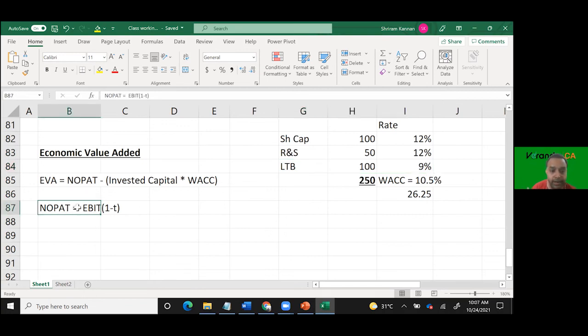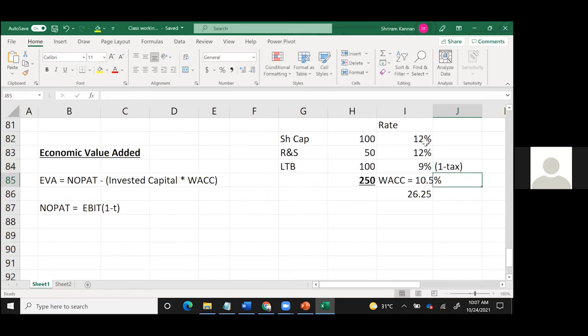So you take EBIT into 1 minus tax. When I say 1 minus taxation, I'm removing the full tax on EBIT. That's the reason why in long-term borrowing, the 9% should be adjusted for 1 minus tax. EBIT does not have a tax, so you don't care about it. So the debt here is always adjusted for tax.